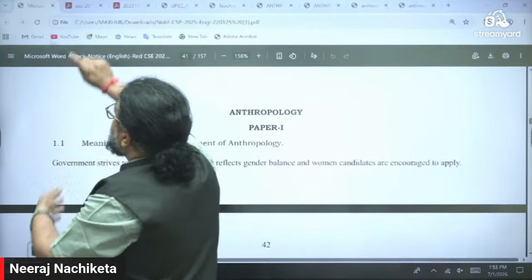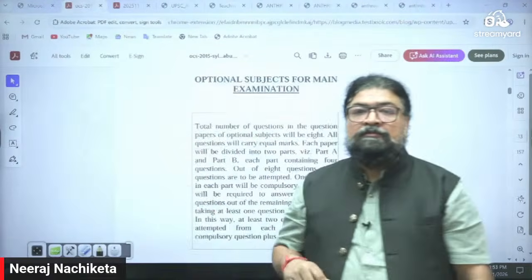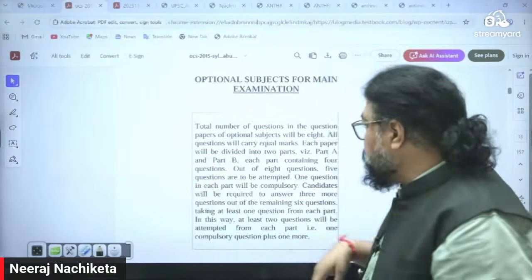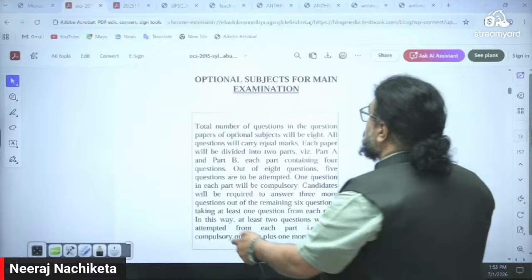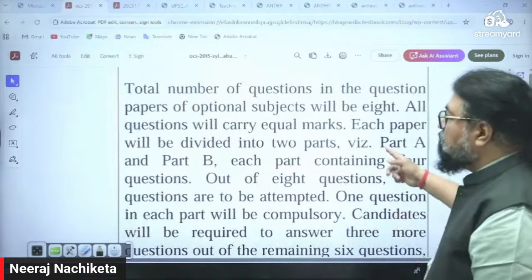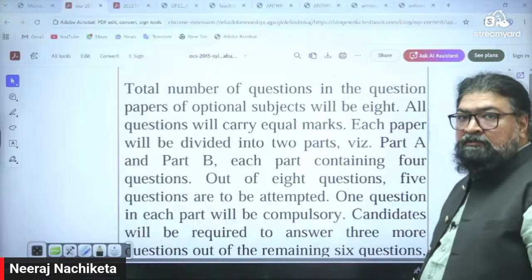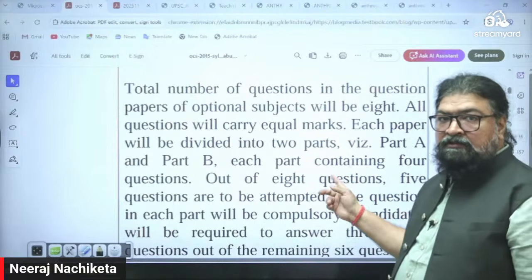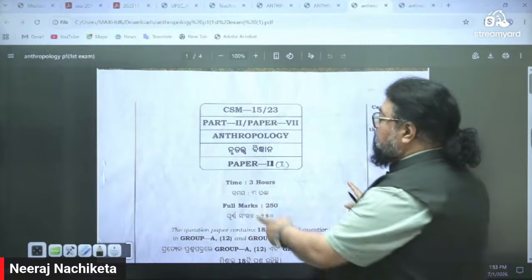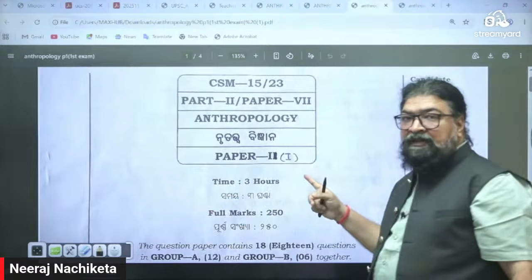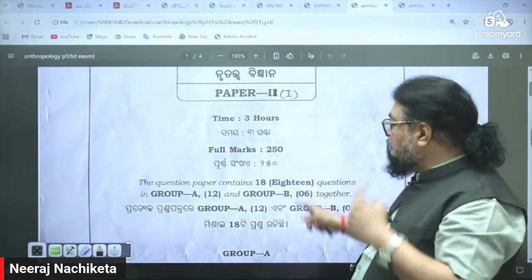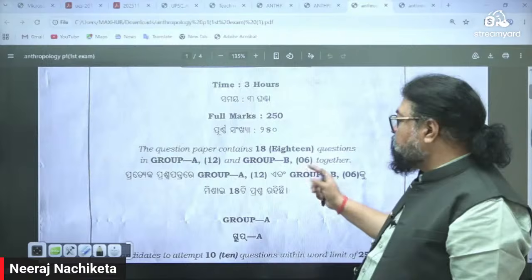Now, the OPSC exam. This is the OPSC exam, Odisha Public Service Commission, OCS exam. If you see the syllabus here, the optional subject for the mains examination, the number of questions in the question paper of the optional subject will be 8. See here, you have a difference. This is the OPSC mains question paper: 3 hours, 250 marks, 8 questions.